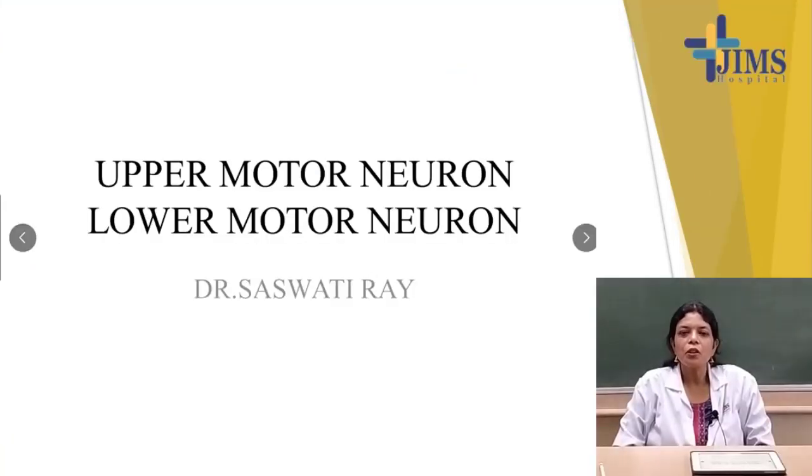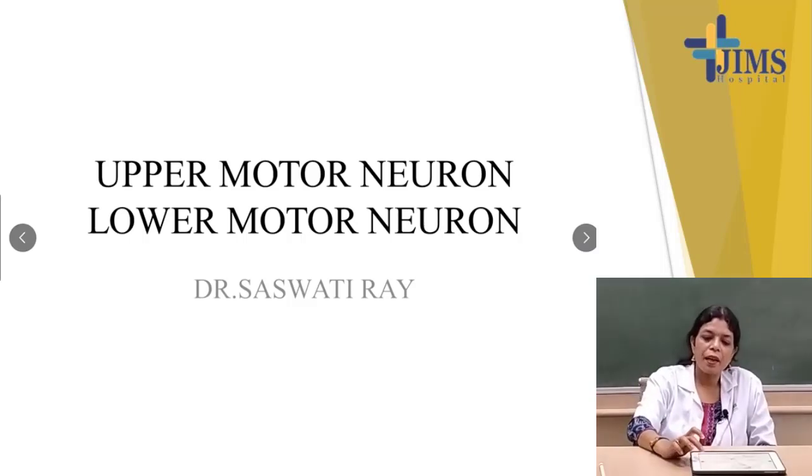Good morning. Today I will discuss the remaining part of this tract. We will discuss today the upper motor neuron and the lower motor neuron. These two things are very important for you, for the applied portions of this nervous system, that is the upper motor neuron and lower motor neuron. That will give a very clear idea after the motor system, that is the pyramidal tract and the extrapyramidal tract.